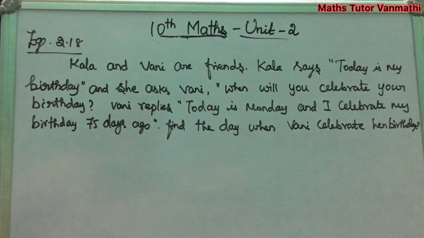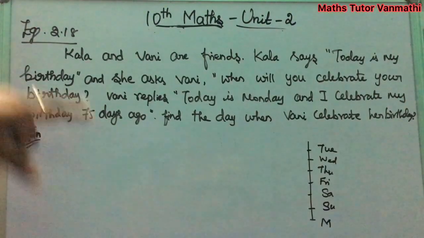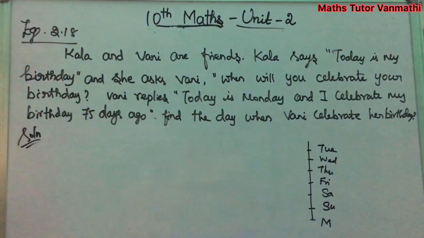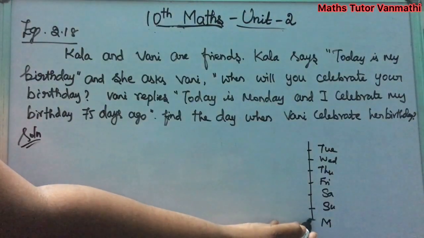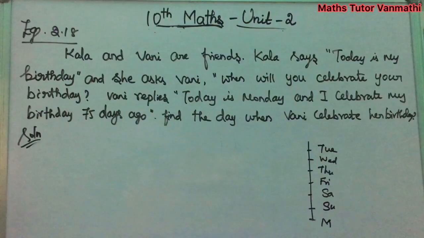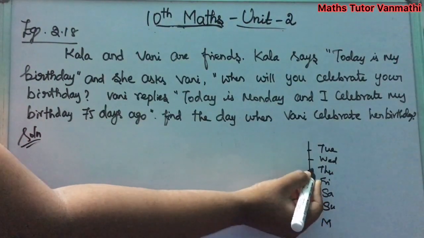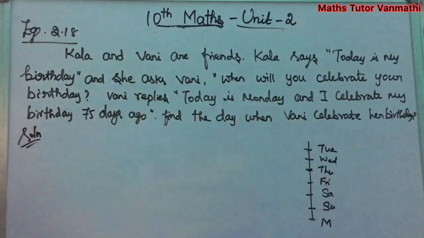Okay, we can go to the solution. By the question we have represented a number line like this, starting that today is Monday. We are going to find the day when Vani celebrated her birthday. So Monday, before it Sunday, Saturday, Friday, Thursday, Wednesday and Tuesday.